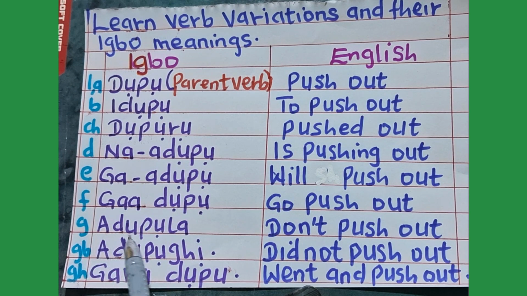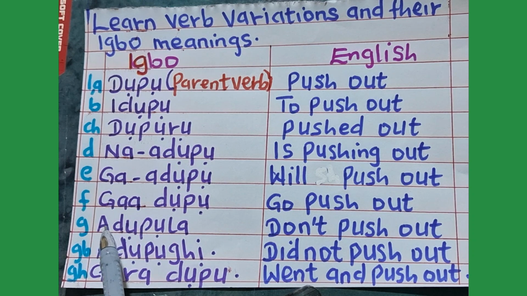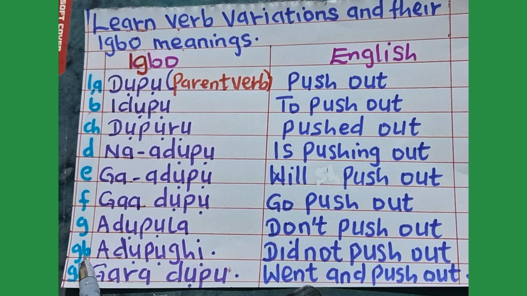Number G, adopola, don't push out. This one, adopola, it is a negative instruction. Opposite instruction, adopola, don't push out. Number B, adopohe, did not push out. Number he, garadopo, went and pushed out.